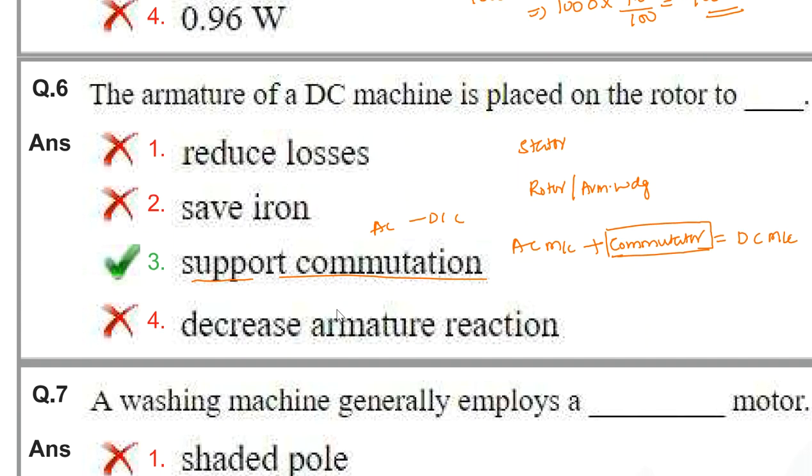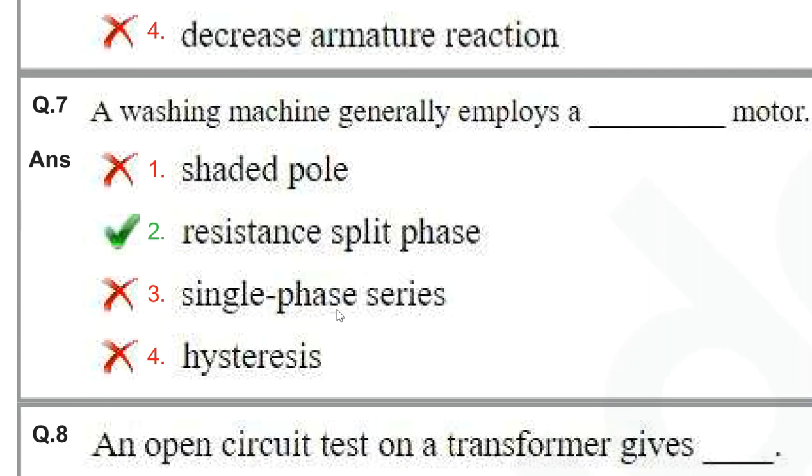Okay, next one. A washing machine generally employs a dash motor. As you know, the washing machine generally employs a resistance split phase single phase induction motor. We have just seen that the single phase induction motor will have a starting winding like this and a main winding like this.